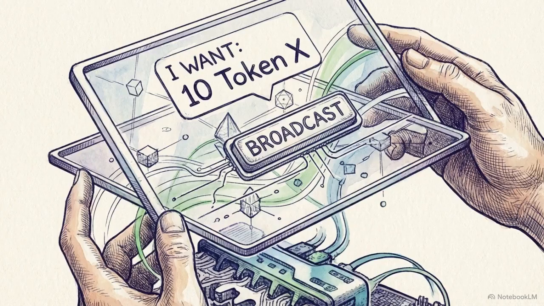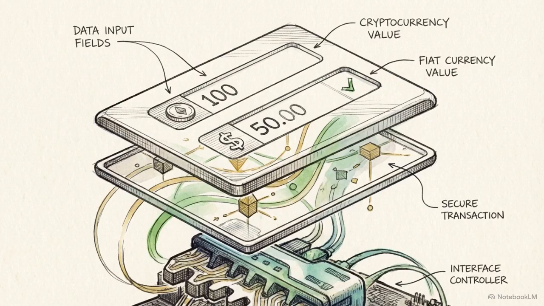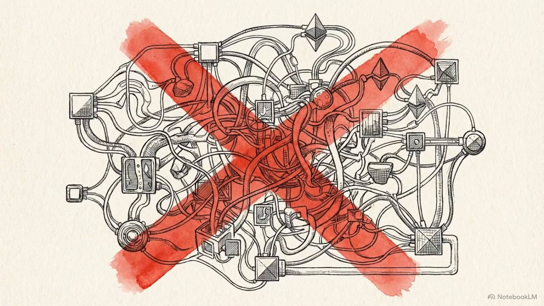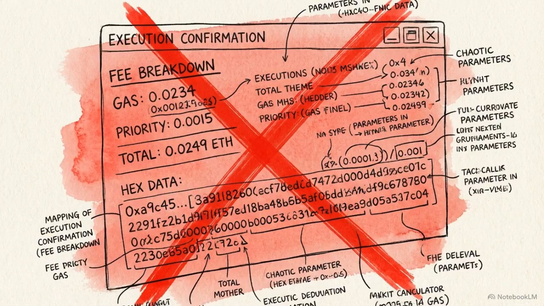Instead of writing rigid, imperative step-by-step instructions, users simply broadcast declarative intents. An intent is a simple declaration of a desired outcome. It allows you to state that you want to buy token X for price Y, without specifying the route, the liquidity pool, or the computational method required to actually get there.